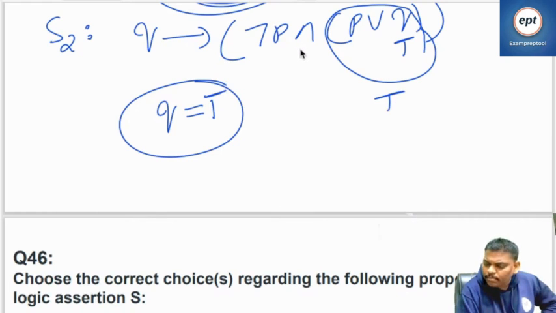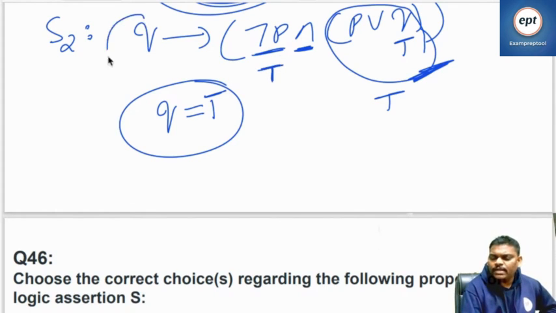But remember, it's an AND operation. An AND operation needs both to be true. Already this part is true. To prove the right side as true, with AND operation, left and right both should be true, so the other part should also be true.